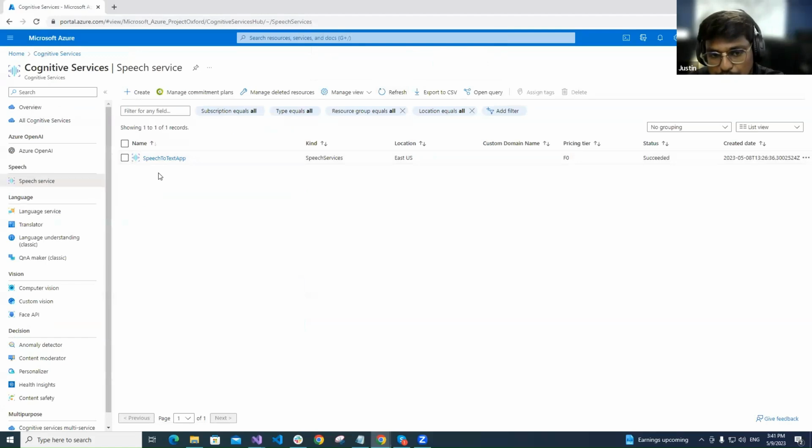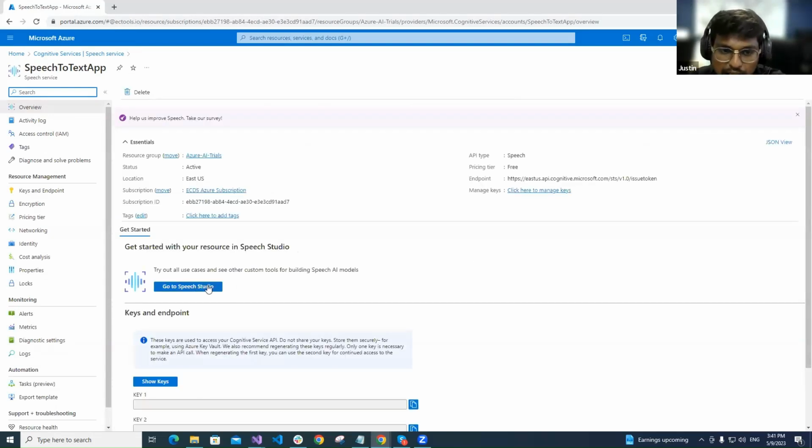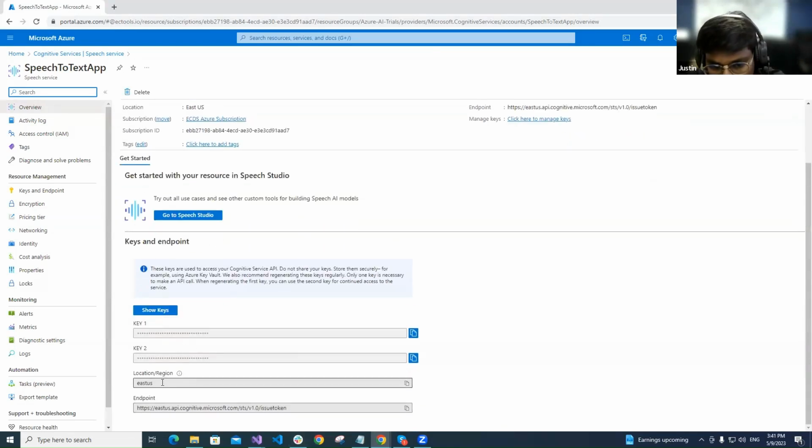I already have a speech to text service with the pricing tier F0, which means free. If you go there, we can find the keys and the region here. These two parameters are needed in the console application. Now I will show the console application.